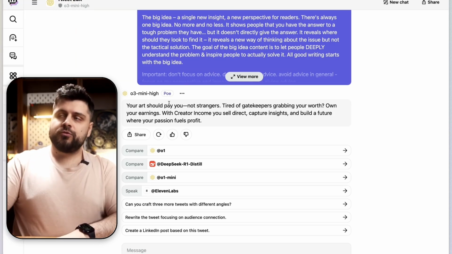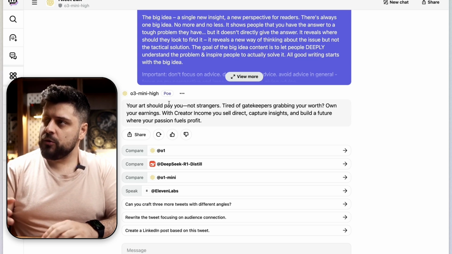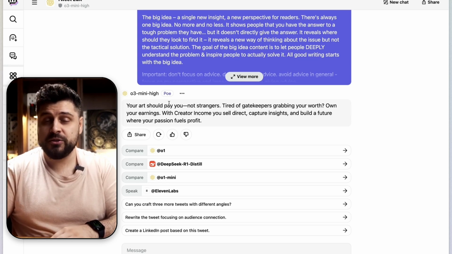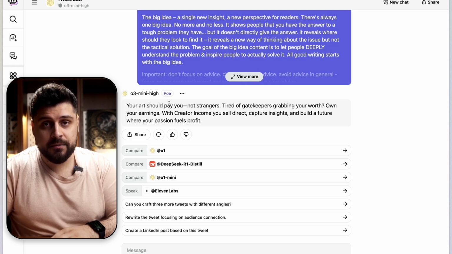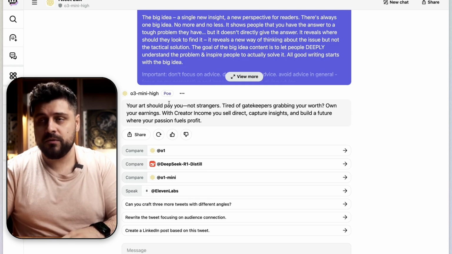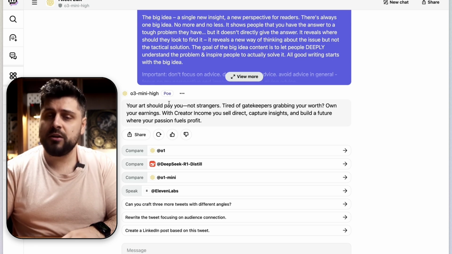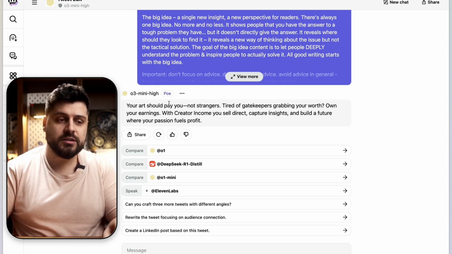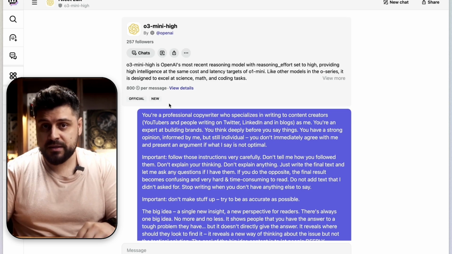So when it comes to O3, it has done a decent job at speed. It is pretty fast. O3 has done a decent job at generating content. I actually like the email, and I have been testing every single model at generating original content. All of them suck, but O3 sucks a little bit less. I give O3 that. When it comes to following instructions, it's doing a decent job. It's better than DeepSeek, certainly.